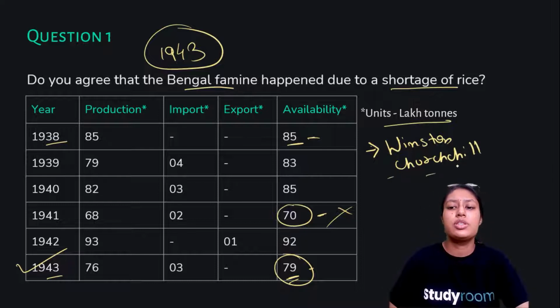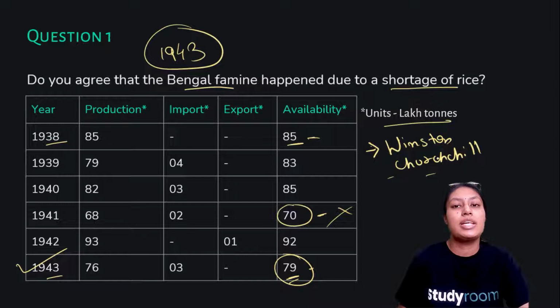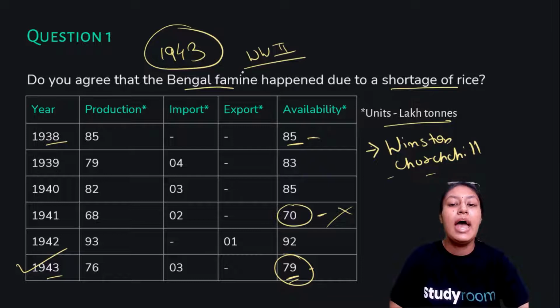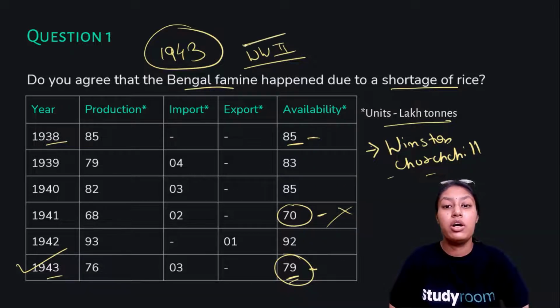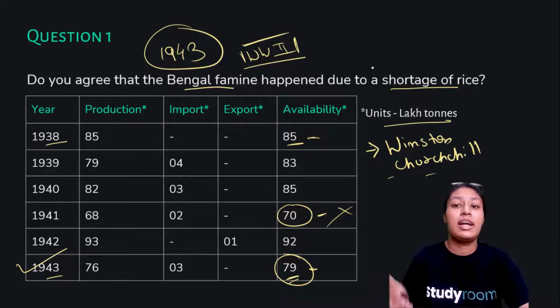Yes, so this guy, Winston Churchill, is known as the hero of wartime. This was the time of World War II. Somehow he approved food supplies from India, despite knowing that the food available was currently short. So he approved the transportation or trading of food from India for his war, for the consumption of people who were at war, and not considering the fact that the country or the state requires food.